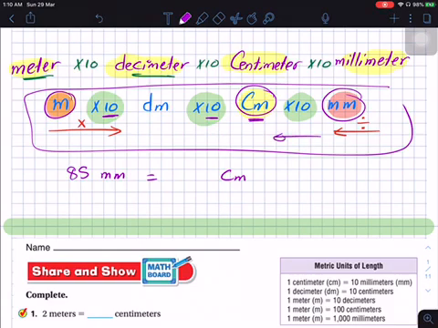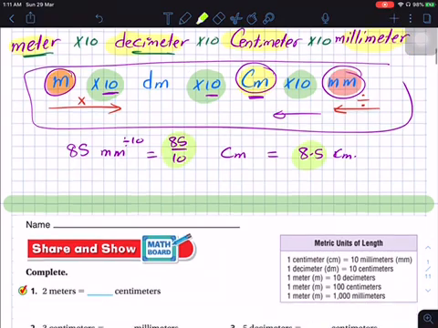So I have to divide by 10. To divide 85 by 10, I can write it as 85 over 10, or I can write it as 8.5 as a decimal. So 85 millimeters equals 8.5 centimeters.